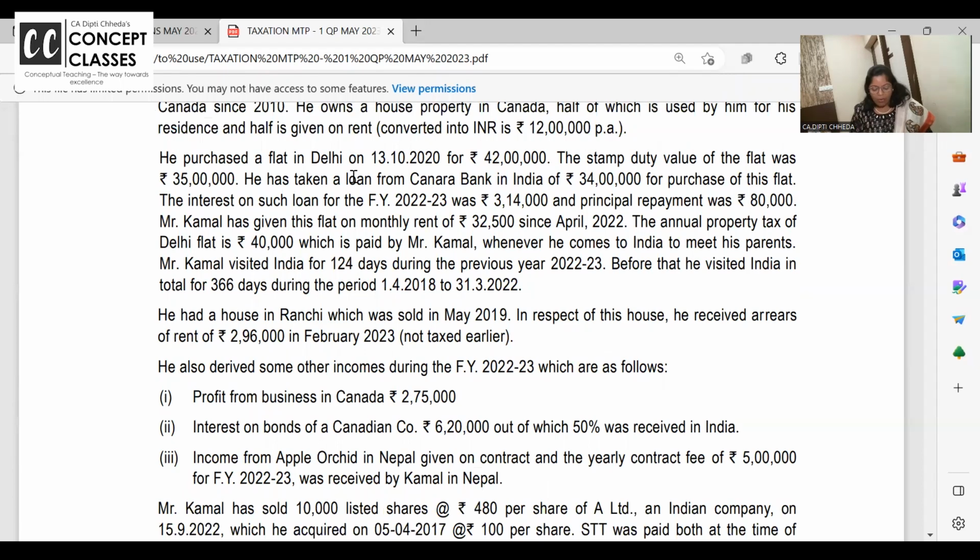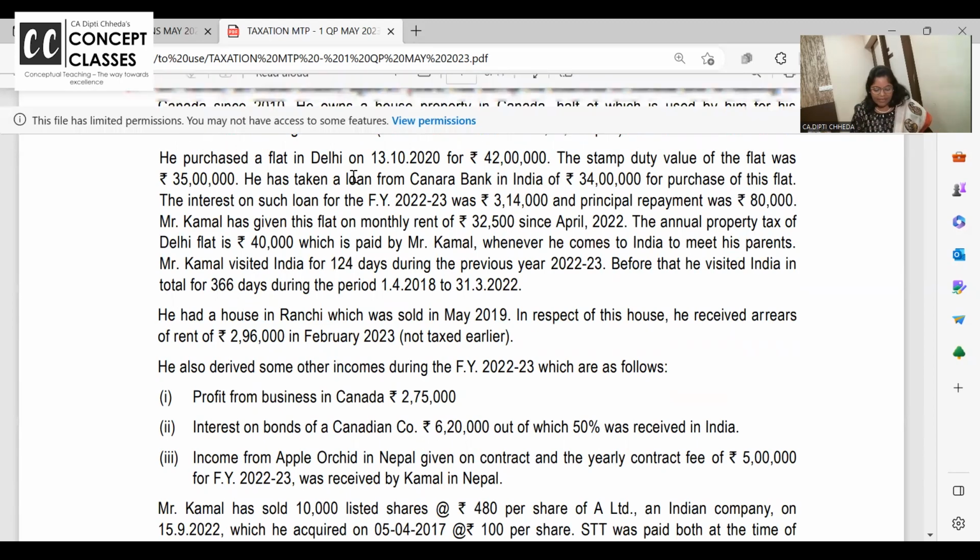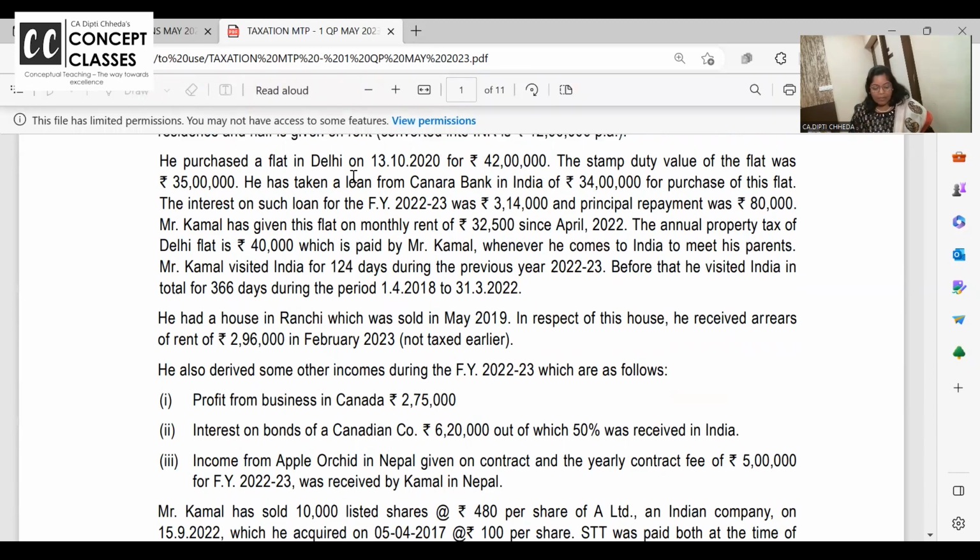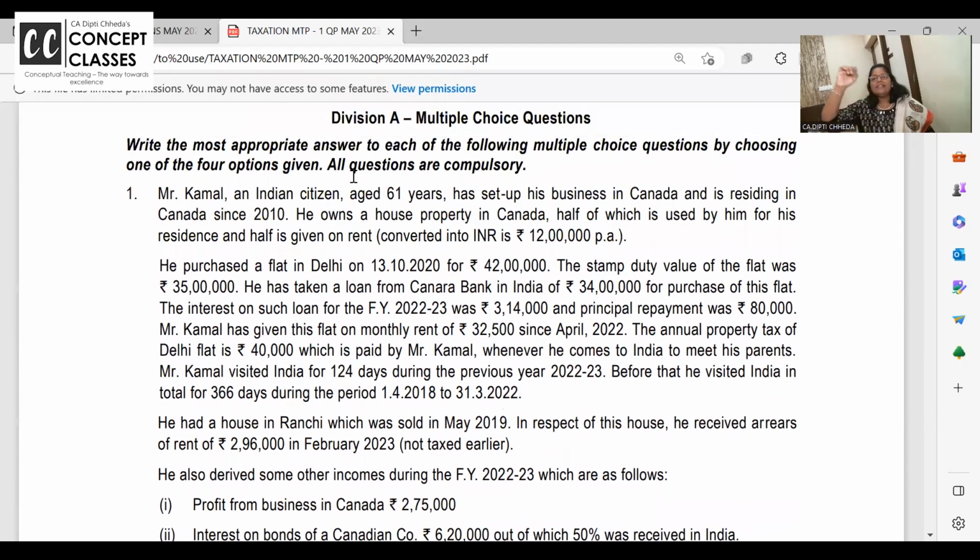Okay. So now, is he satisfying the first condition, 182 days or more in India? No. Is he satisfying the second condition, 60 days or more and 365 in the preceding? Yes. But when a person leaves India and comes to visit India, the second basic condition is not applicable. Do you remember? Yes. If not, pause the video, go to your residential status, watch the booster notes.